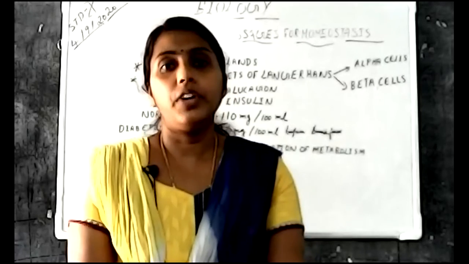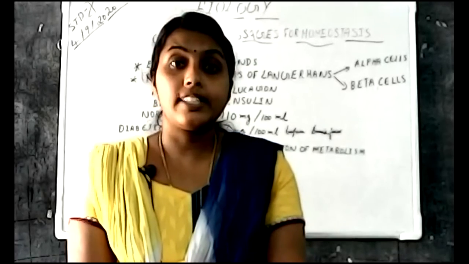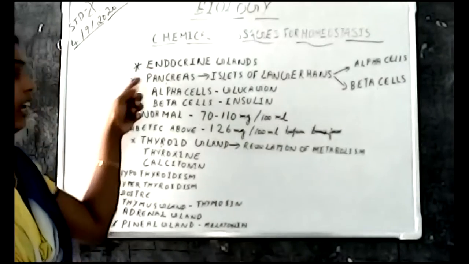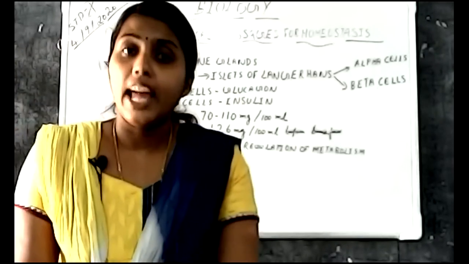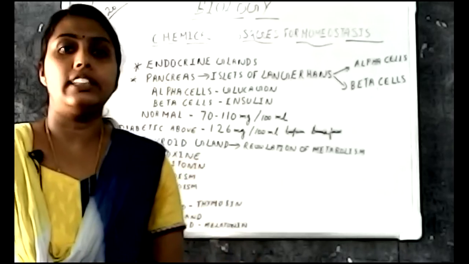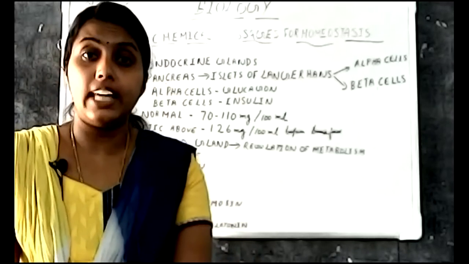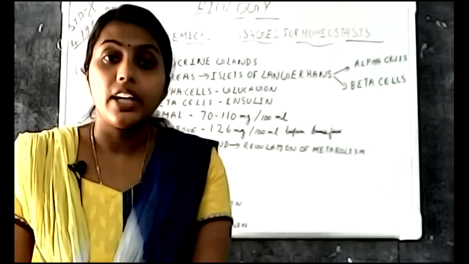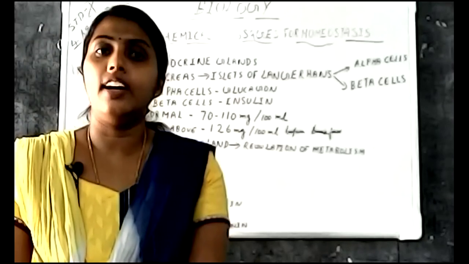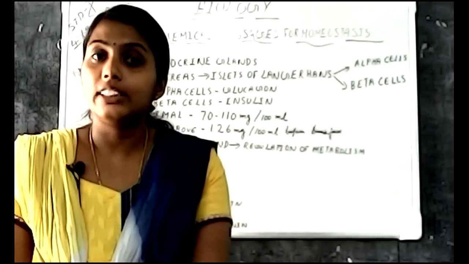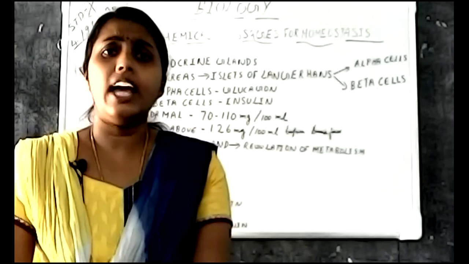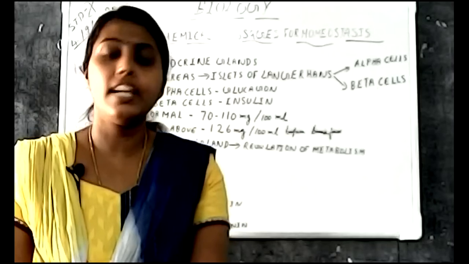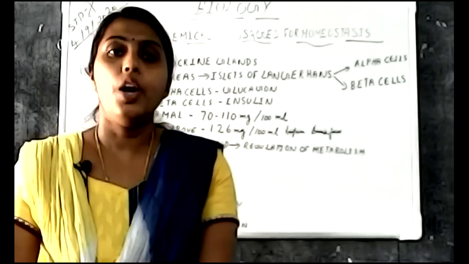Then we are going to study the pancreas. You can see here the pancreas. The pancreas is an endocrine gland. It consists of specialized cells known as islets of Langerhans, and the islets of Langerhans consist of two types of cells: alpha cells and beta cells.